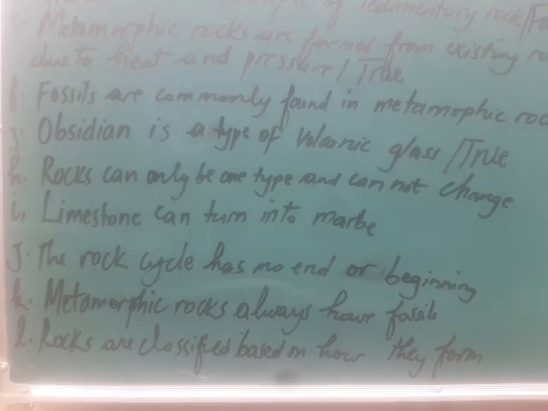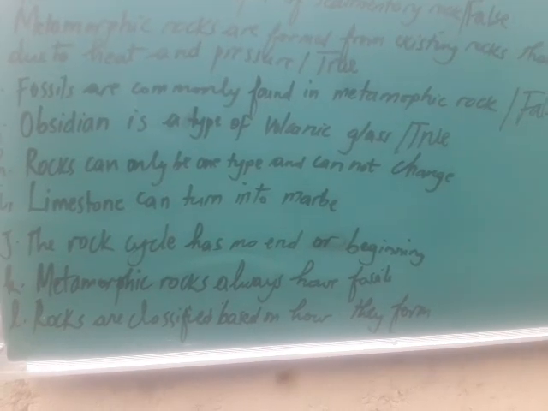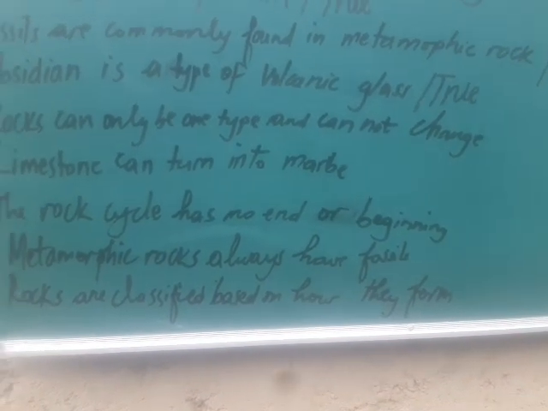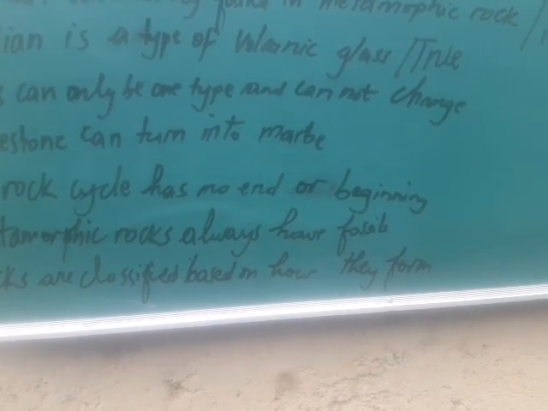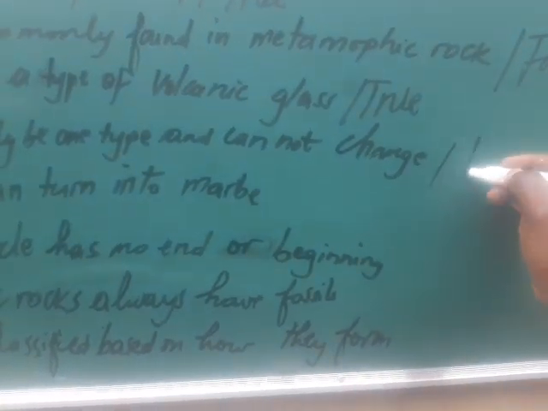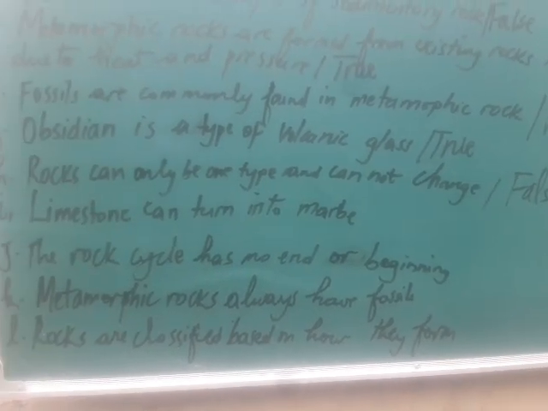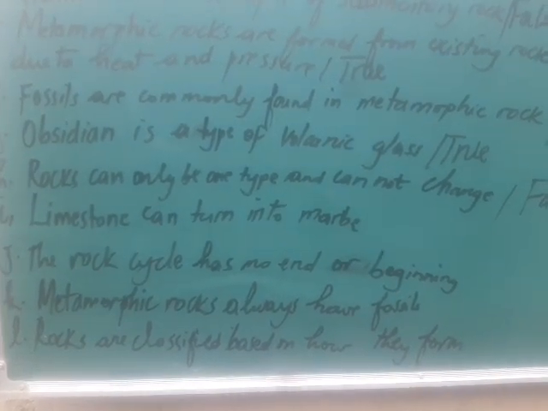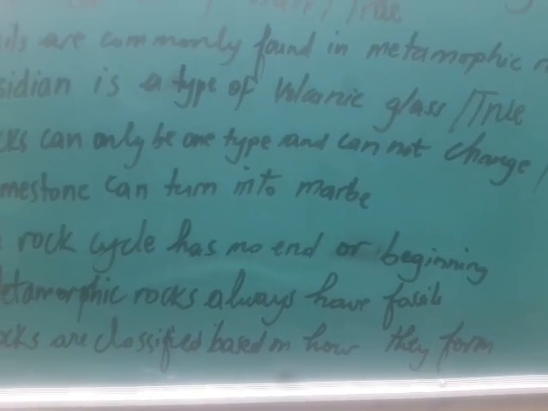H: Rock can only be one type and cannot change. This statement is wrong, so it is false. A rock can change. Remember that in the rock cycle, we say a rock cycle is a relationship in which one type of rock can change to another type of rock. So this statement goes against the meaning of the rock cycle.